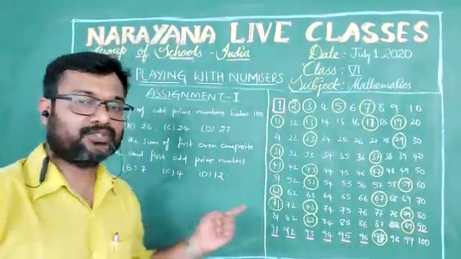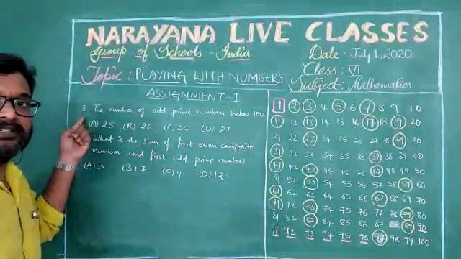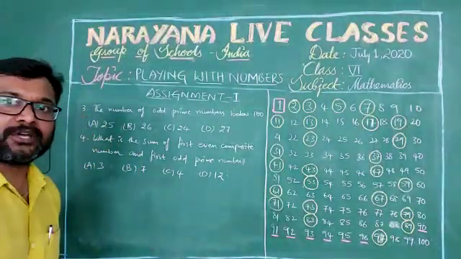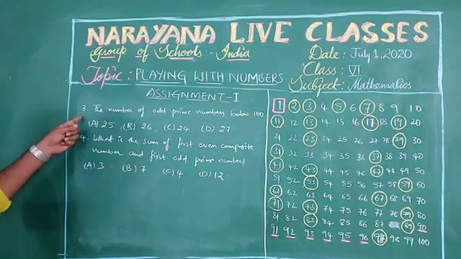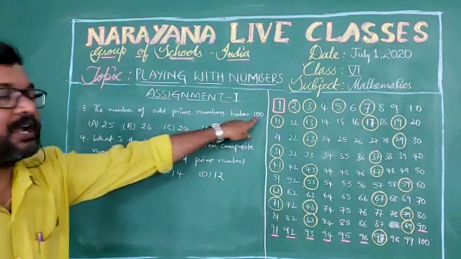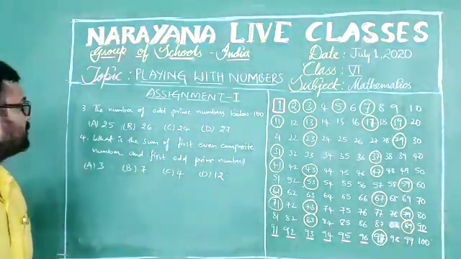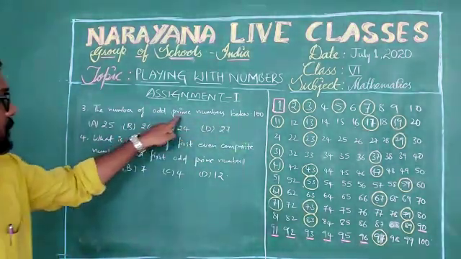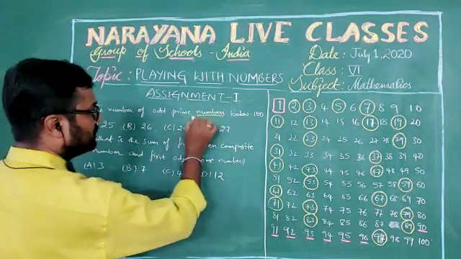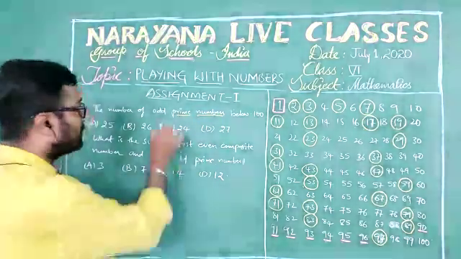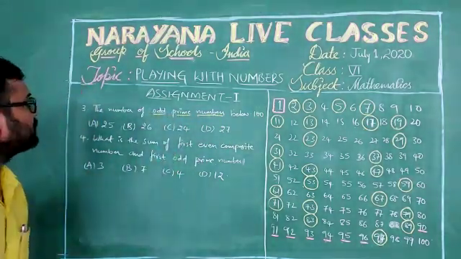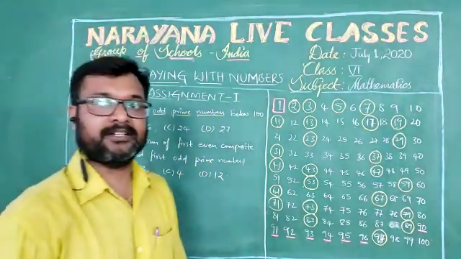Children, we will go for the next questions, that is the third question and fourth question, which are objective type questions. In this, the third question is the number of odd prime numbers below 100. So the numbers which are prime, and also odd. We need to find out the number of odd prime numbers below 100. Let's check it.